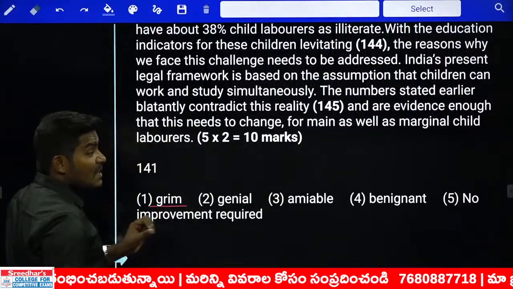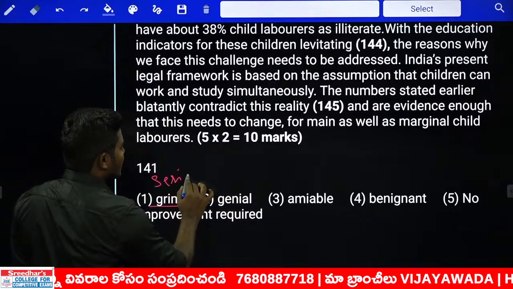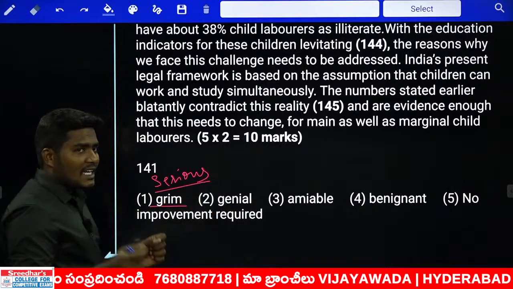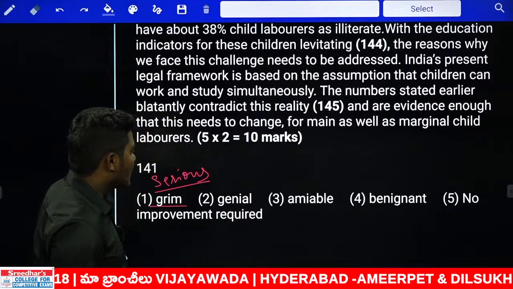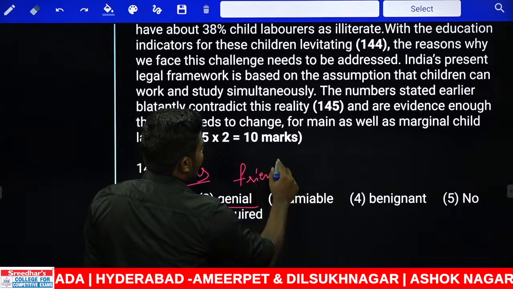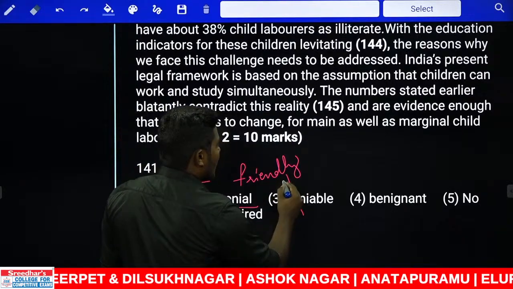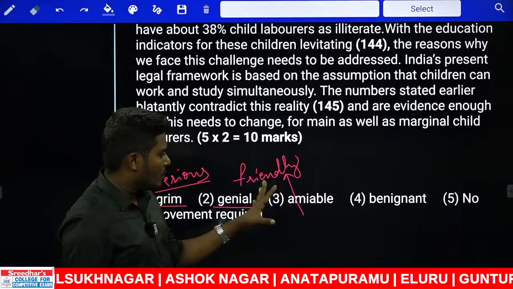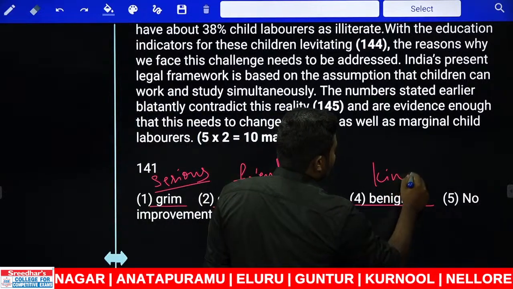First one is grim reality. Grim reality is nothing but something which is very serious, something that needs to be taken immediate care of, something that needs immediate address. What is the next word here? Genial. Genial gives the meaning of something which is friendly. Congenial is also the same. Next, amicable or amiable, both give the same meaning of the word friendly. Next one, benignant, something that is very kind.